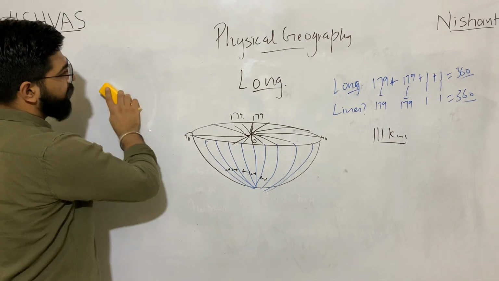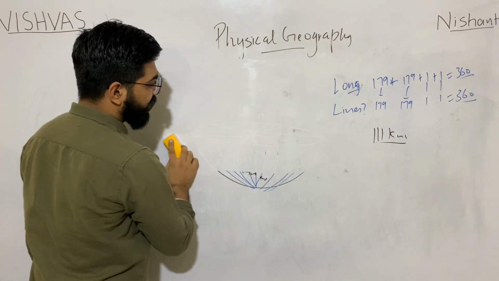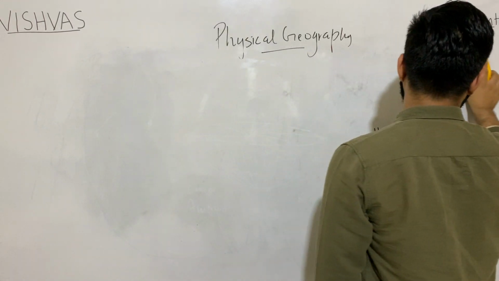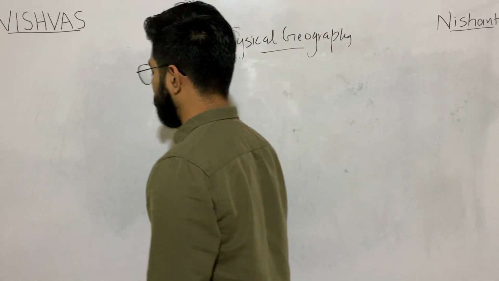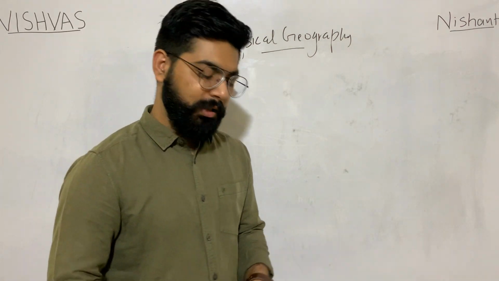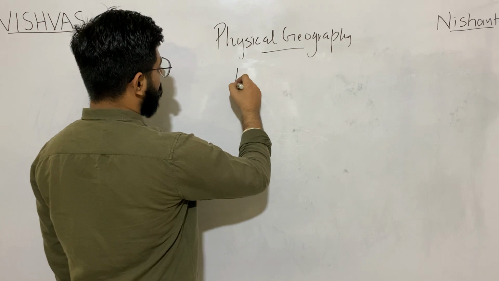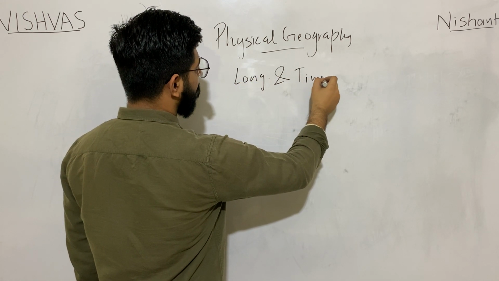You might have studied somewhere, if not then listen over here, that longitudes are associated with time and date. Longitudes are associated with time and date. Let's understand the relationship between longitude and time first.